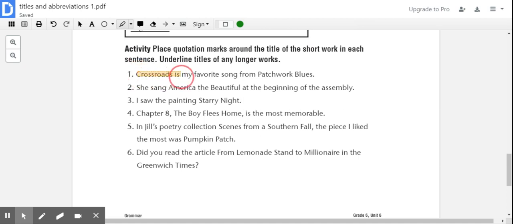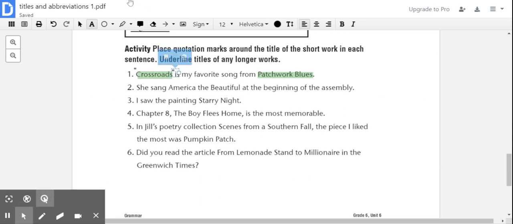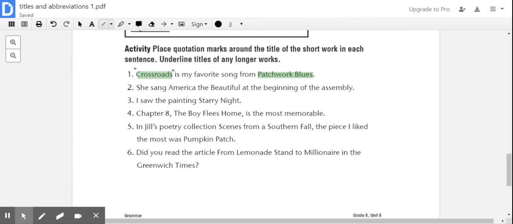Crossroads is a piece of work, and Patchwork Blues is also a piece of work. So looking at those two, Crossroads would be the one that would need quotation marks, okay, because it is a smaller piece of work taken from Patchwork Blues. So we're going to underline this one right here.